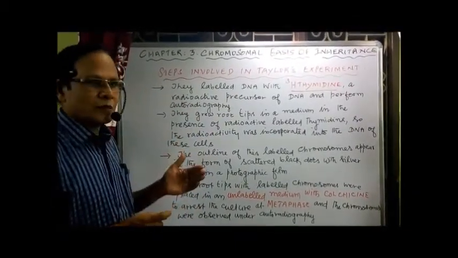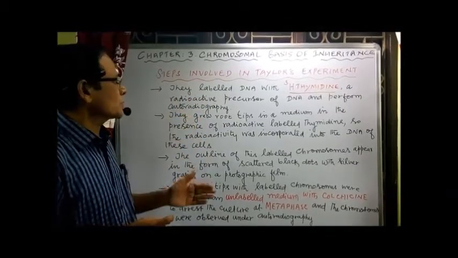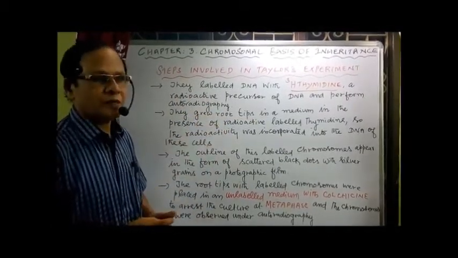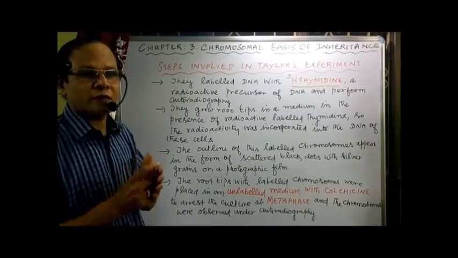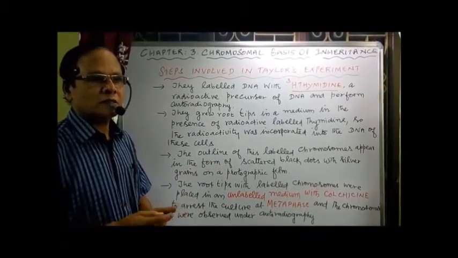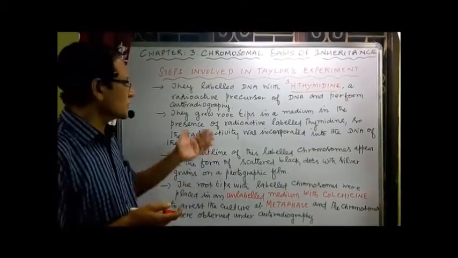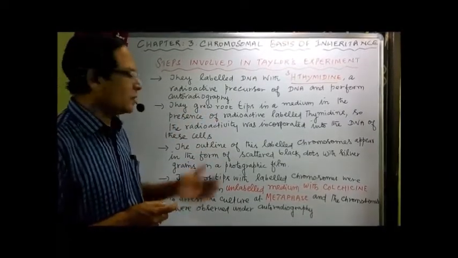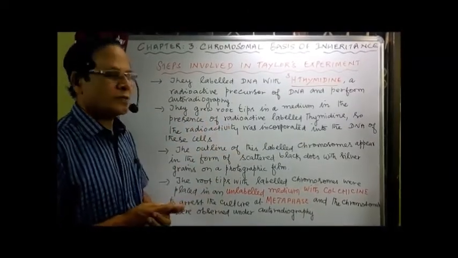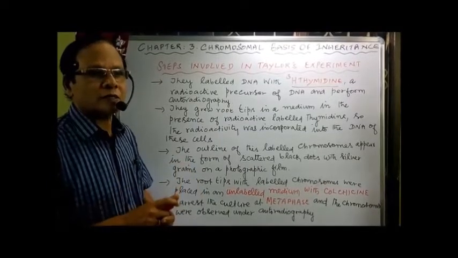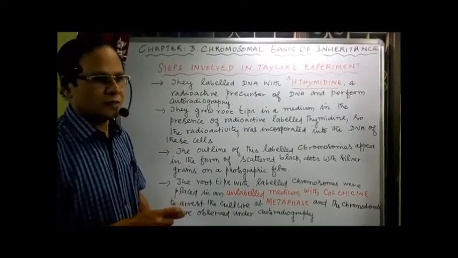First, they grew root tips in a medium in the presence of radioactive thymidine. What's the result? If you continuously grow the cells of the root tips in a medium with radioactive labeled thymidine, it is incorporated into the DNA molecules of these cells. That's the main purpose.